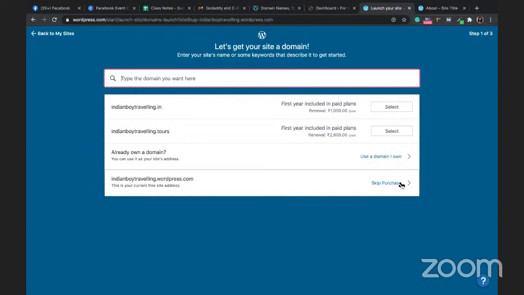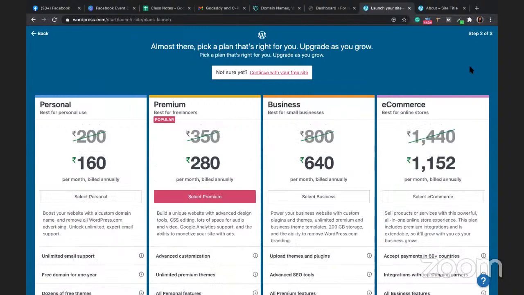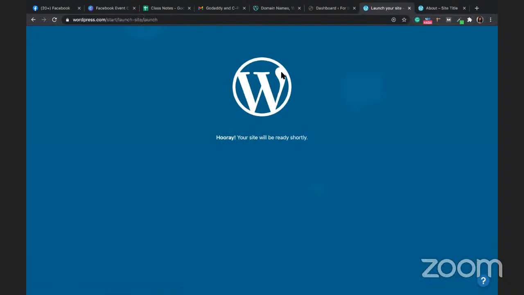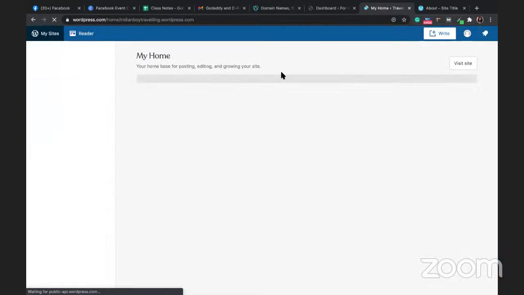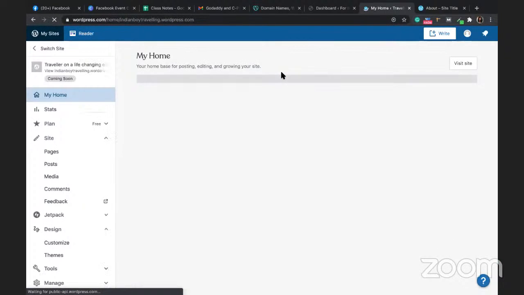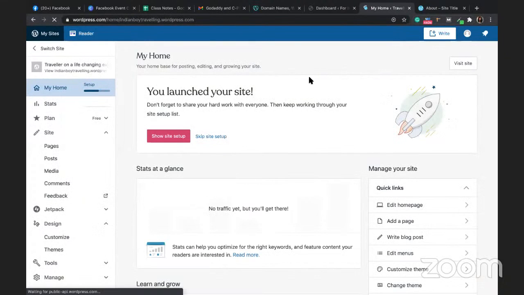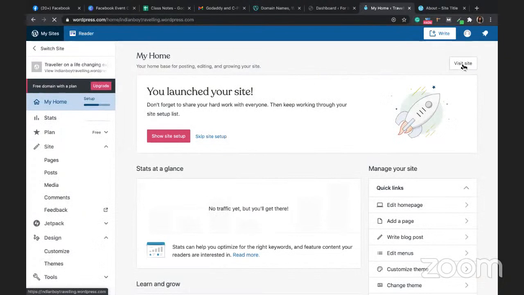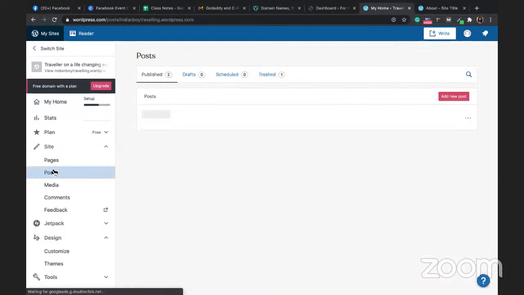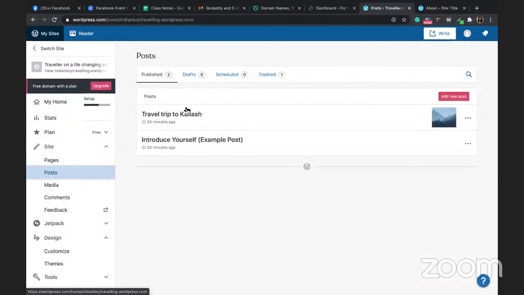I'm just saying launch the site. So it is asking me to purchase. So I don't want to purchase. I want to continue with my free site because it's a practice session. Okay, so let me go and check my post whether it is saved or not. So it is saved already.